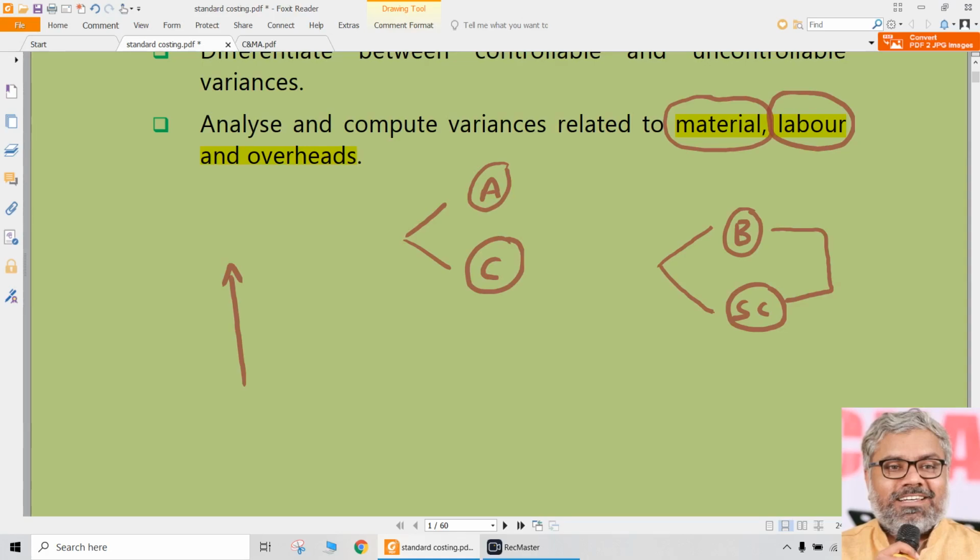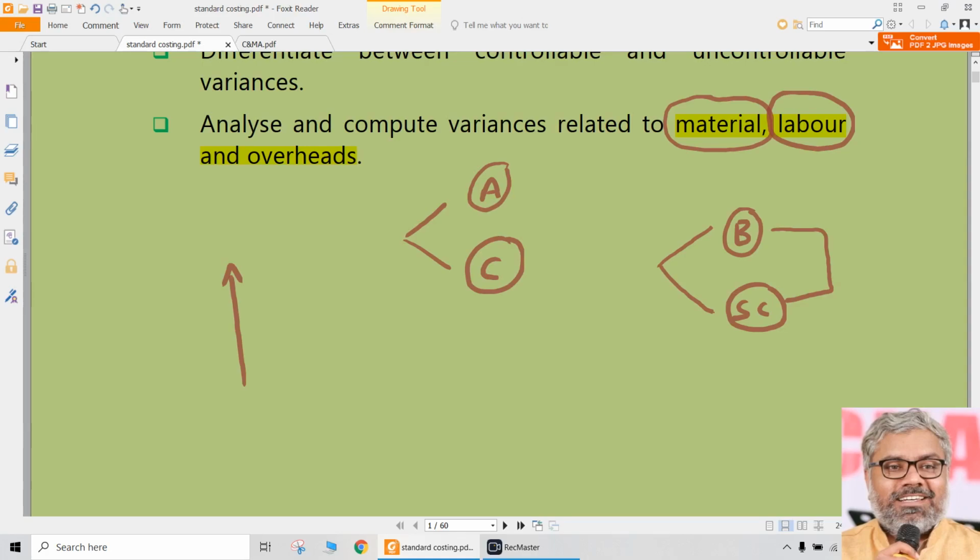Whereas standard costing or performance management goes into the minute details of each element of cost. It will not only check whether forecasted activity has been achieved or not, it will check that also, but it will not stop there. It will also check whether the forecasted activity is achieved in accordance with the way it should have been done or not. So for everything there is a way in which the organization was supposed to perform. That's what we can call them as performance standards. That is what is standard.